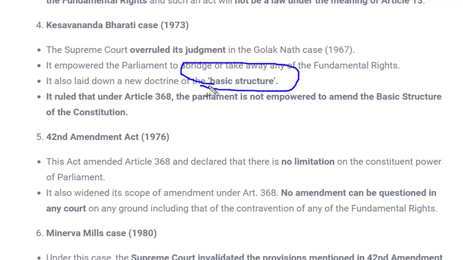Now what is this basic structure? We will see later on, and we have already said that basic structure does not have any fixed definition but keeps on changing as per the requirement.